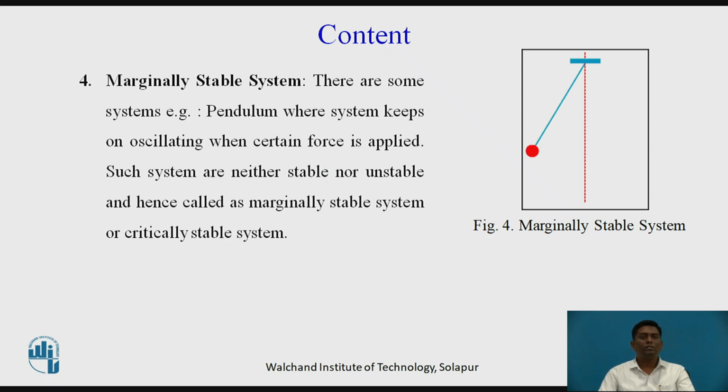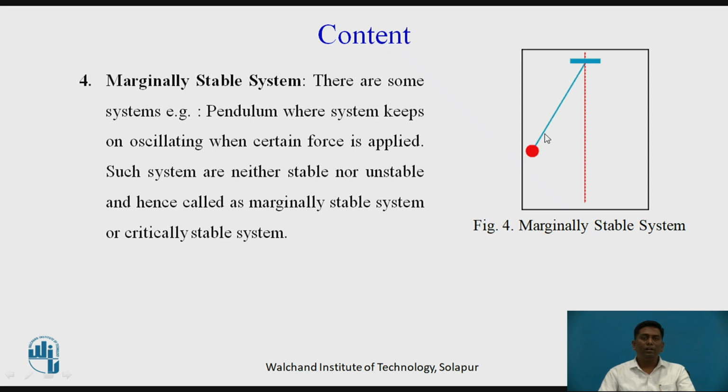There are some systems, for example pendulum, where systems keep on oscillating when certain force is applied. Such systems are neither stable nor unstable, and hence called as marginally stable system or critically stable system.